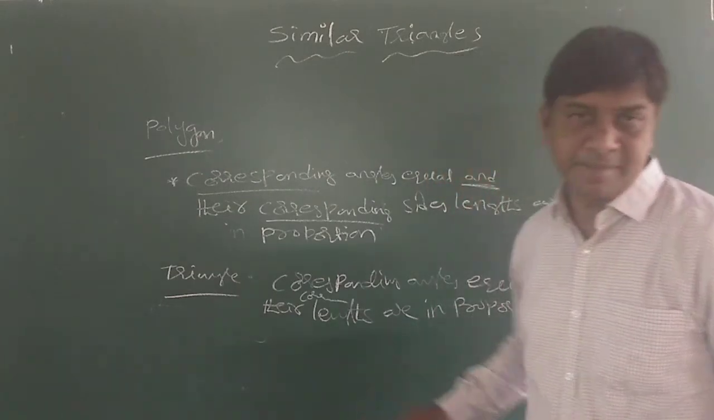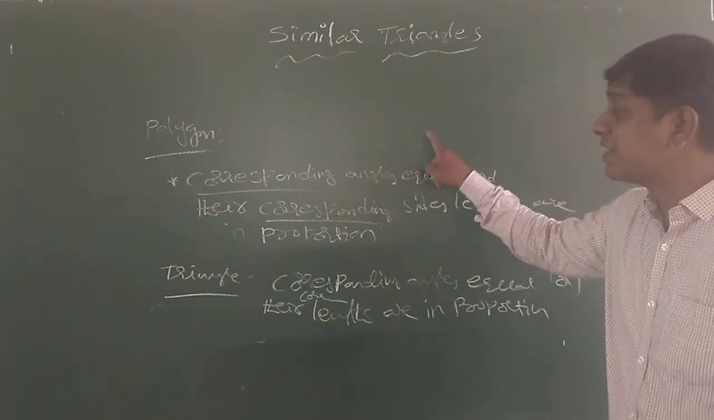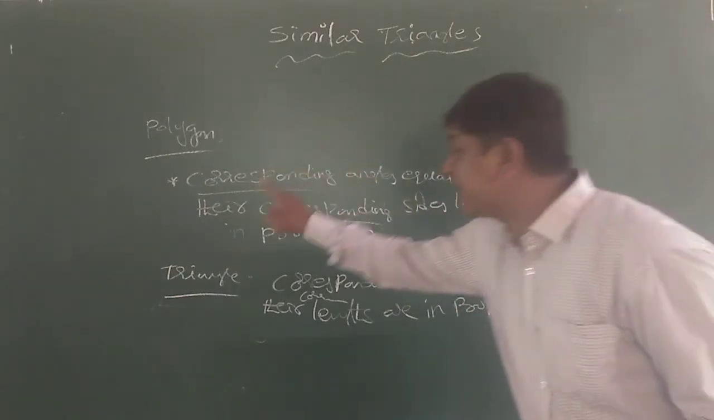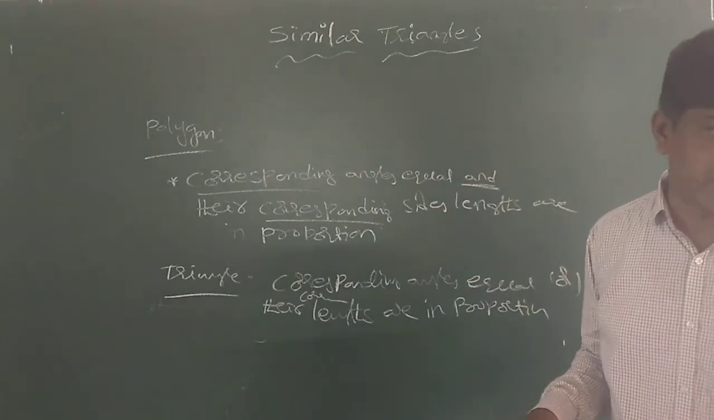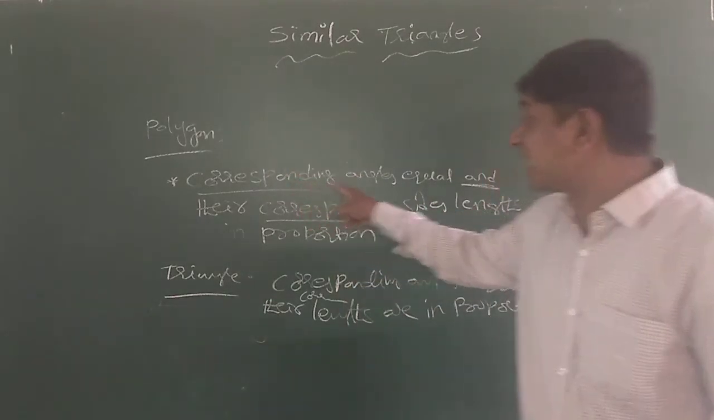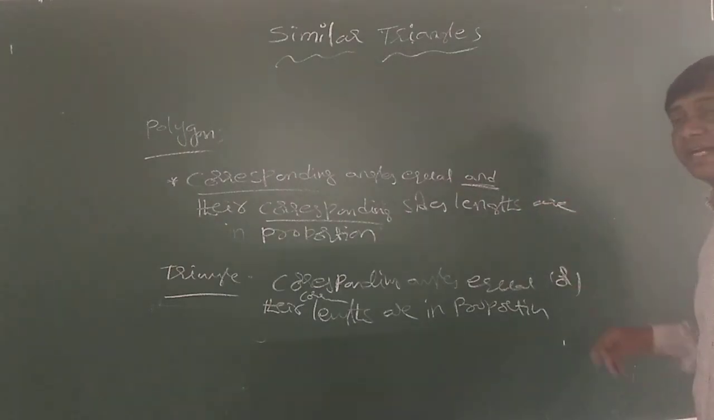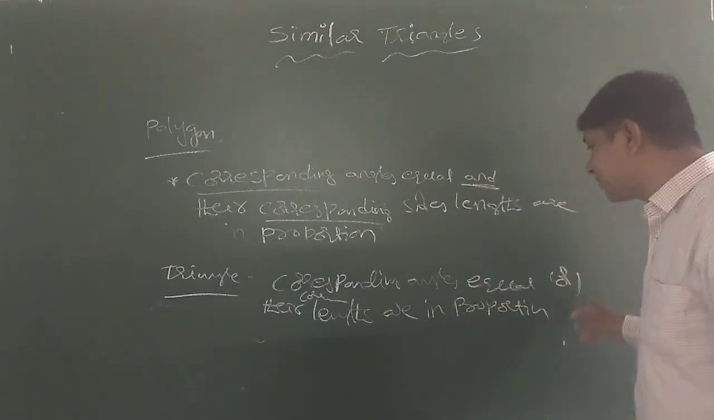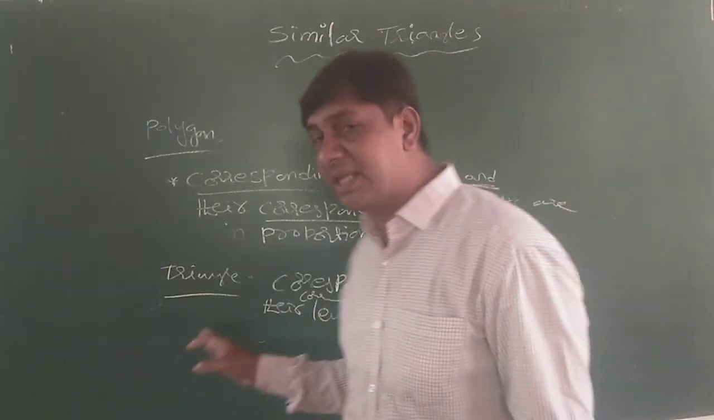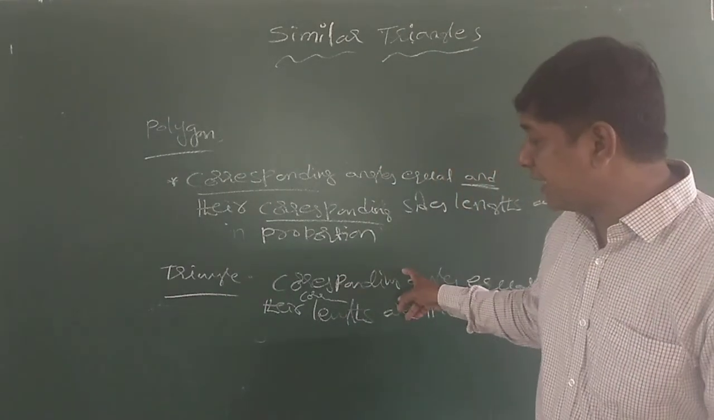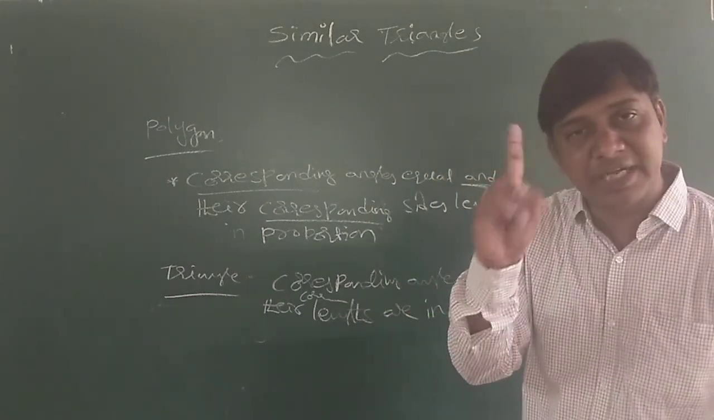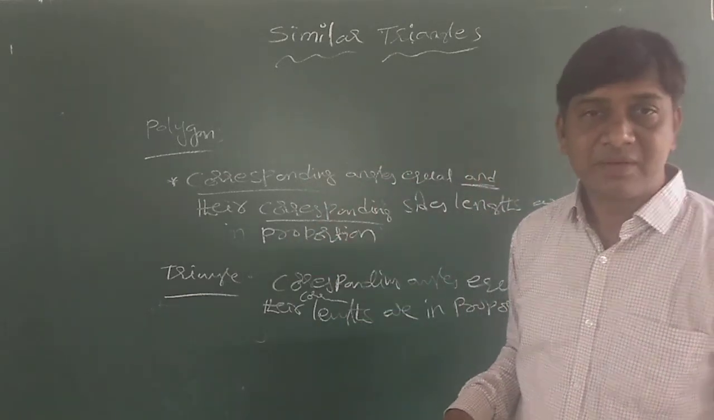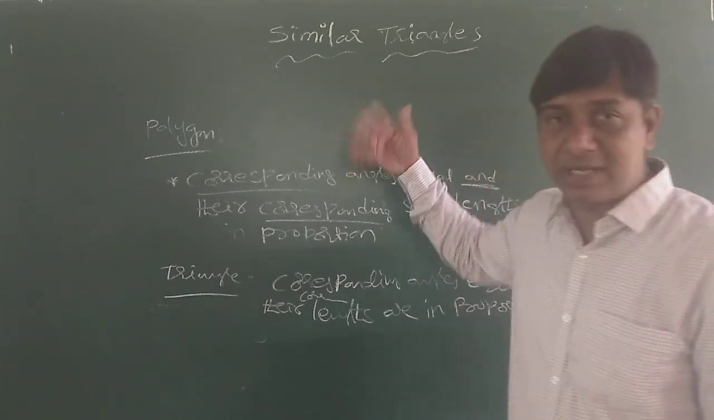Whereas in polygons, you must check that corresponding angles are equal as well as corresponding side lengths are in proportion. In a triangle, any one of these two conditions is enough, whereas in a polygon both conditions must exist. Okay, this is the introduction of similar triangles.